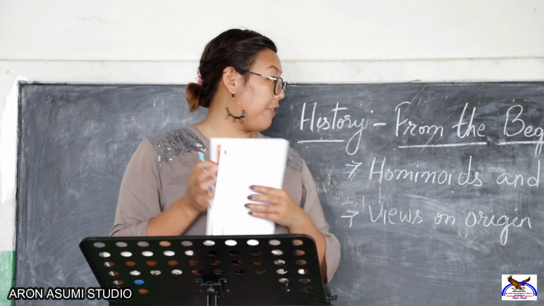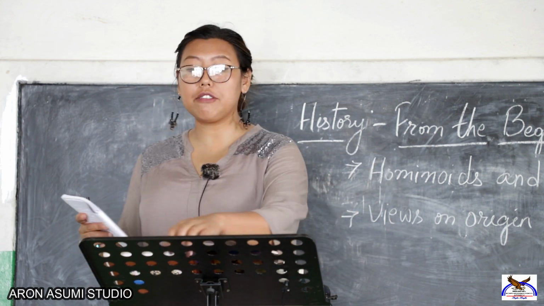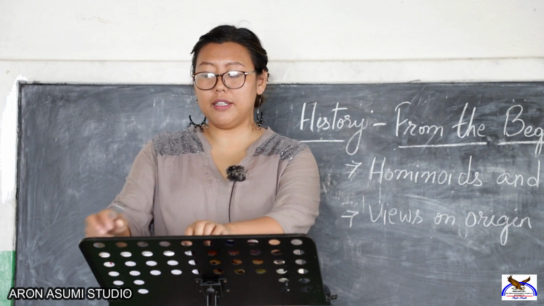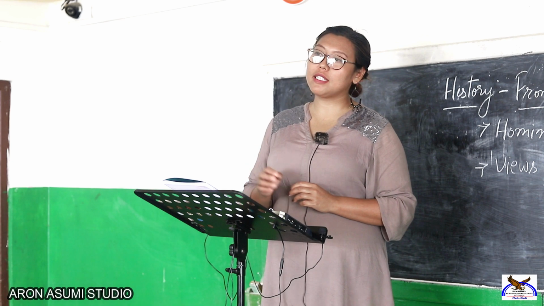Now I will explain to you the different views of origin of modern humans. There are two different views about the origin of modern human. The first one is called the replacement continuity model.